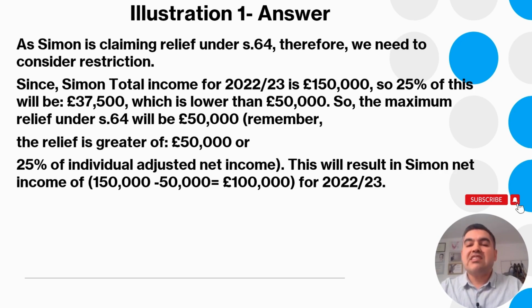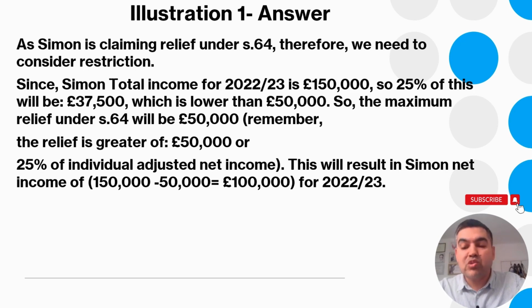This will result in Simon having a net income of 150,000 minus 50,000, which gives a revised net income of 100,000. So Simon claims a relief of 50,000 against other income of 2022-23. Obviously there's a trading loss of 140,000. However, Simon cannot use all the trading loss and get a tax refund for the entire trading loss because of the restriction.